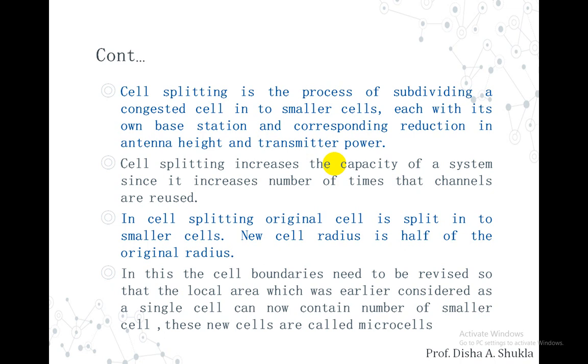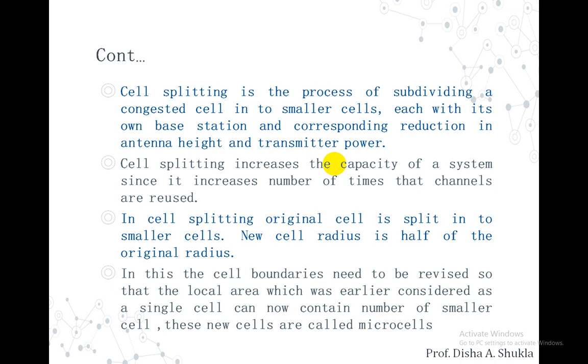So in cell splitting, the original cell is split into smaller cells and the new cell radius is generally half of the original radius. And in this, cell boundaries need to be revised so that the local area which was earlier considered as a single cell can now contain a number of smaller cells. Hence the new cells are called microcells.